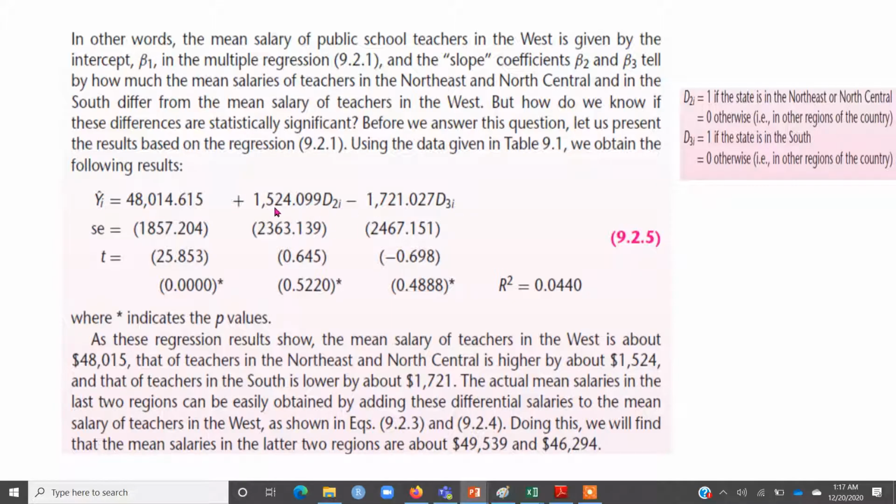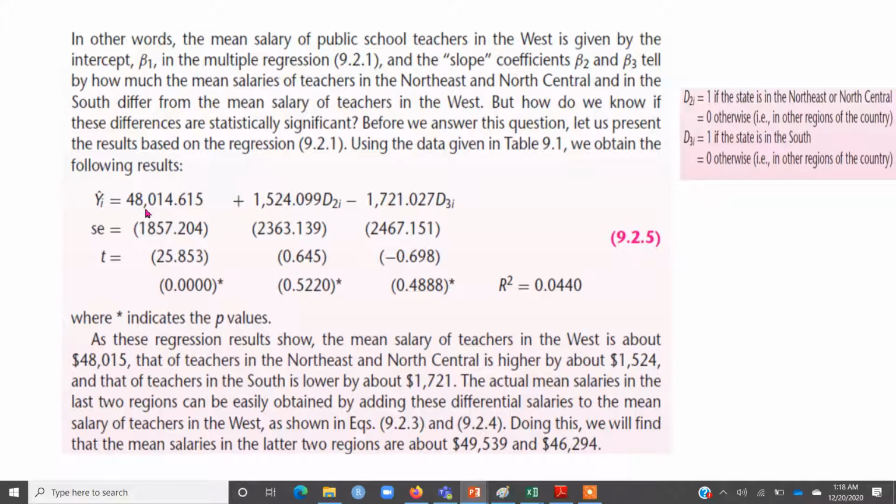Okay, so these coefficients of D2 and D3 are sometimes called the differential intercept coefficients. Why differential intercept? Because they are interpreted in terms of difference from the intercept.